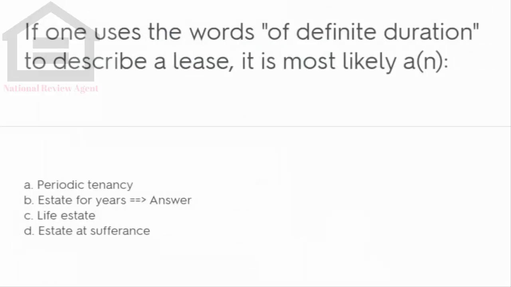If one uses the words of definite duration to describe a lease, it is most likely: A. Periodic tenancy, B. Estate for years, C. Life estate, D. Estate at severance. Answer.